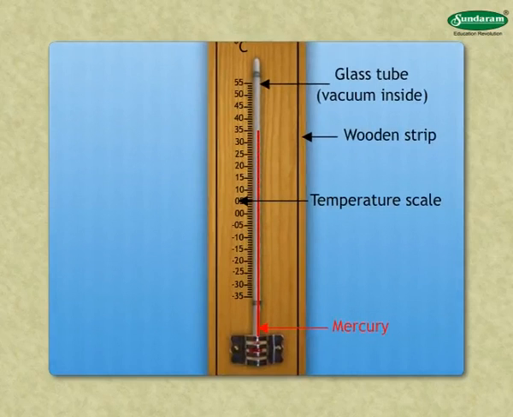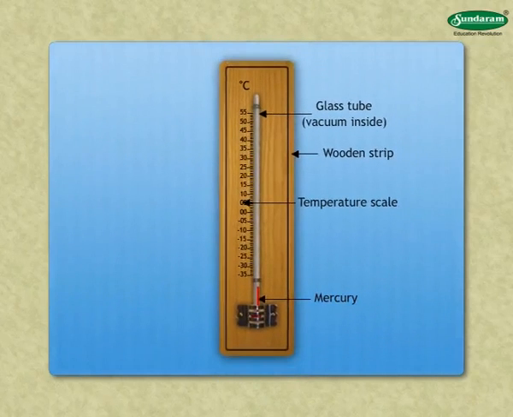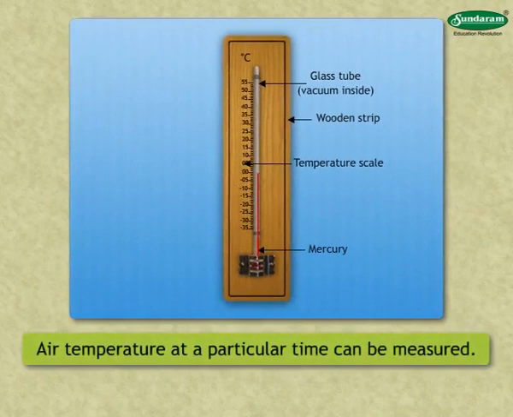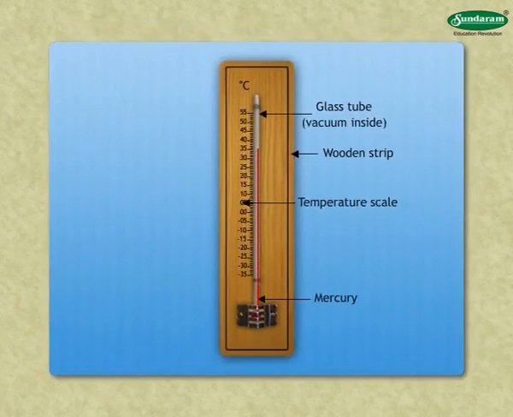If the air temperature decreases, the mercury in the tube starts descending. With the help of this thermometer, air temperature at a particular time can be measured. Find out what degree Celsius the mercury has risen to in the thermometer shown in the figure above.